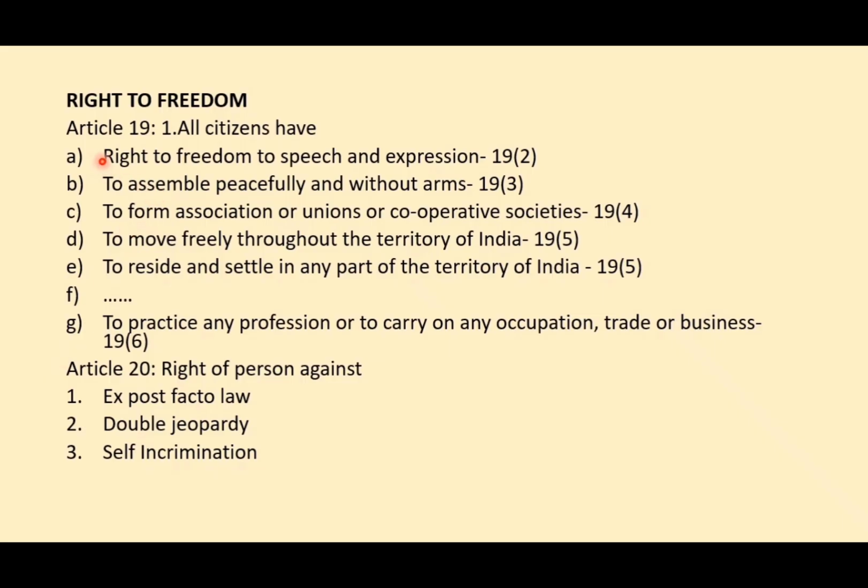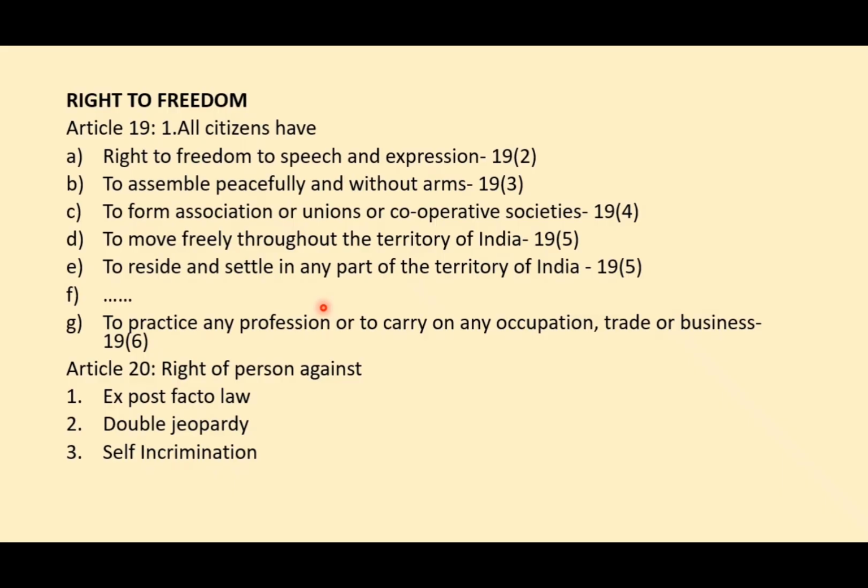And also, along with this Article 19 clause 1, there are some reasonable restrictions provided under other articles. For A, the reasonable restriction is provided under 19 clause 2, and under 19 clause 3 for B, and 19 clause 4 is for C, and 19 clause 5 is for D, E and F. Under F there is actually the freedom to own property, but it was later repealed, and it is given under the constitutional amendment under Article 300A.